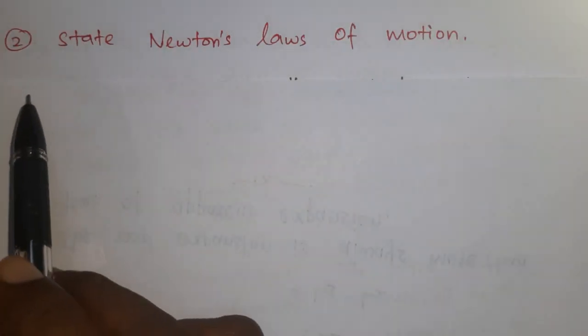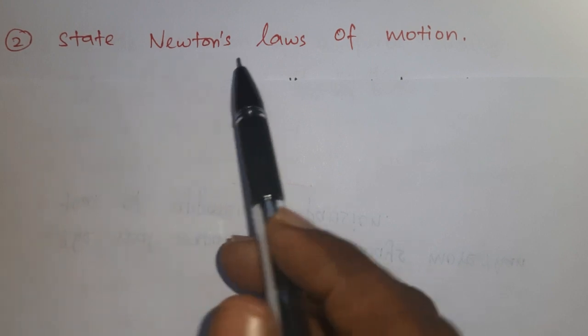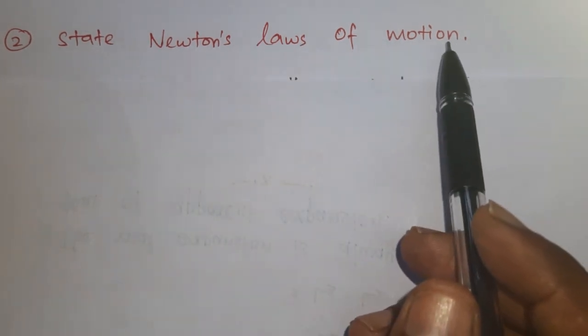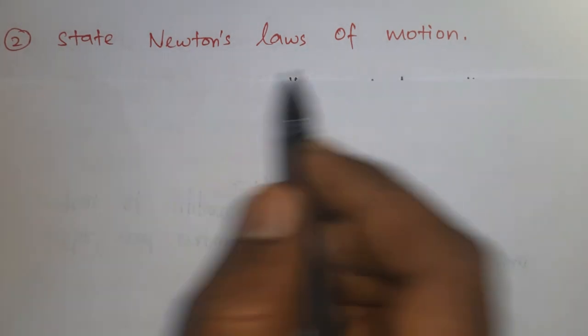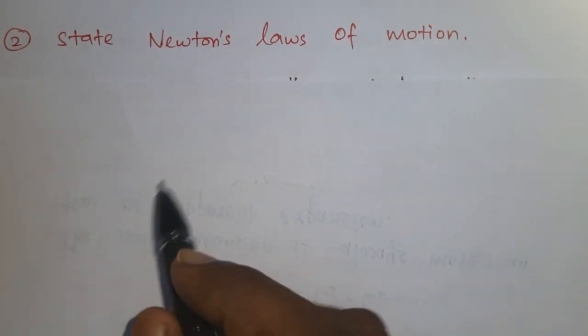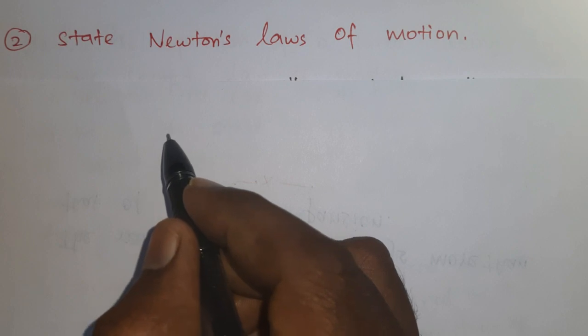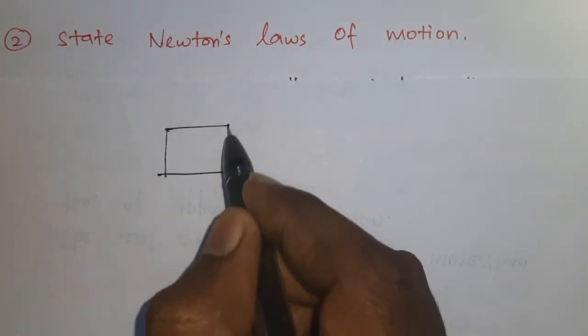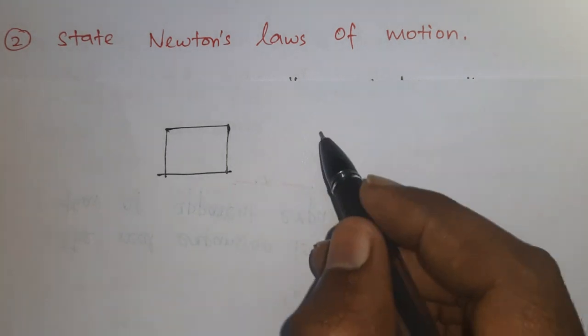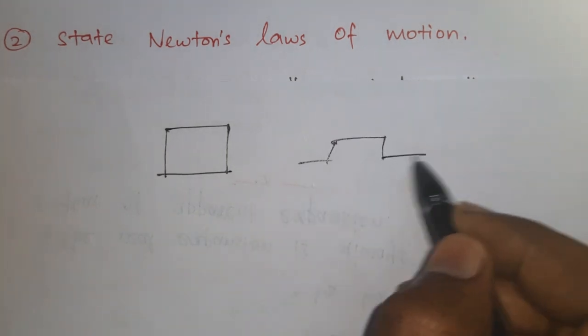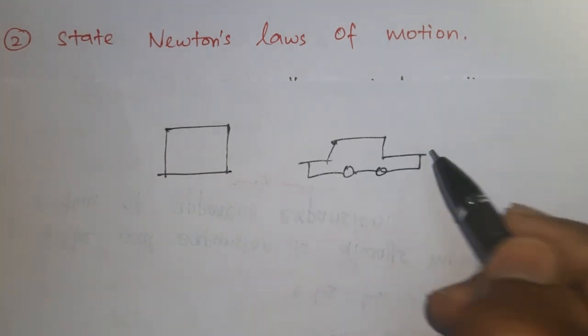Question number 2. State Newton's laws of motion. There are 3 laws of motion. First we will see Newton's first law. In Newton's first law, an object at rest always will be at rest. If any object is in the state of motion, that object will always be in motion, without external force.